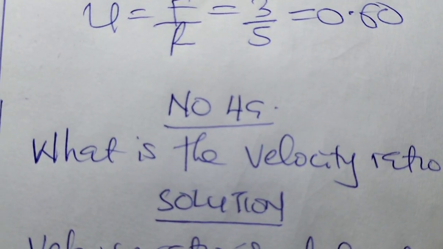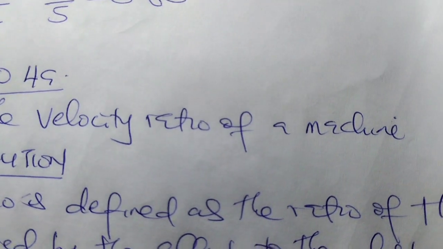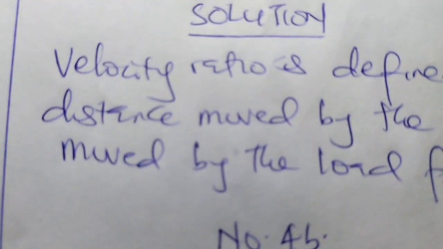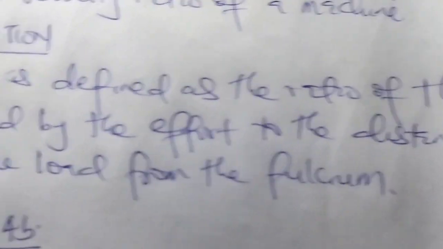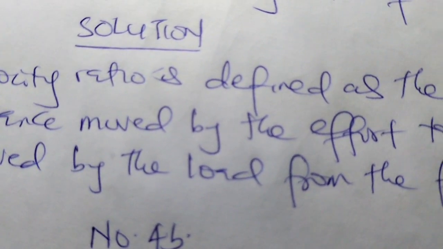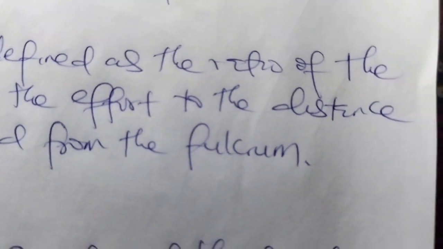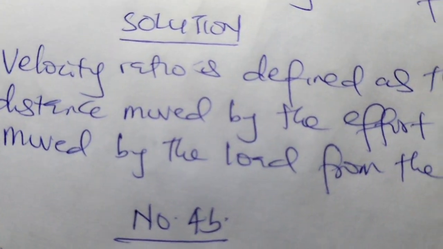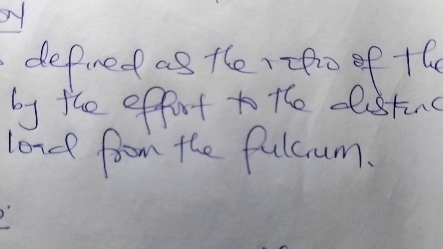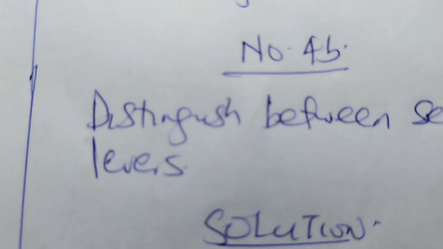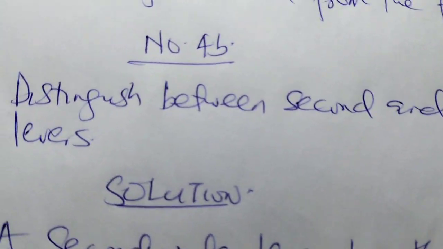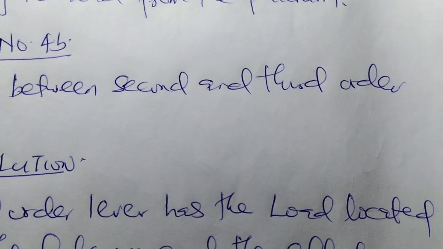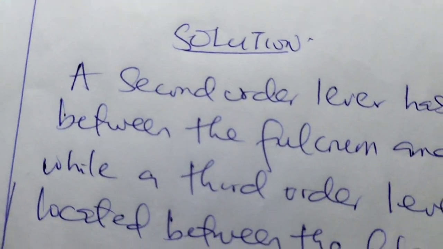Number 4A, what is the velocity ratio of a machine? Solution: velocity ratio is defined as the ratio of the distance moved by the effort to the distance moved by the load. 4B says distinguish between second and third order levers.